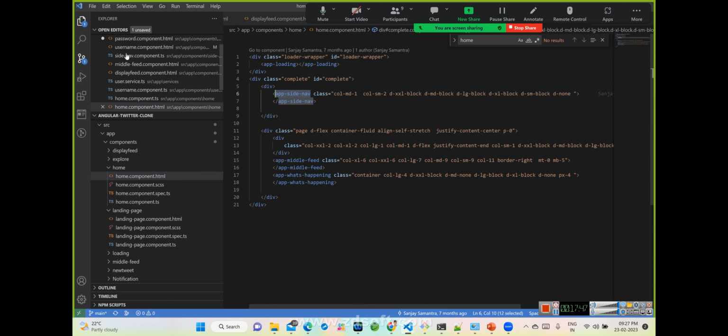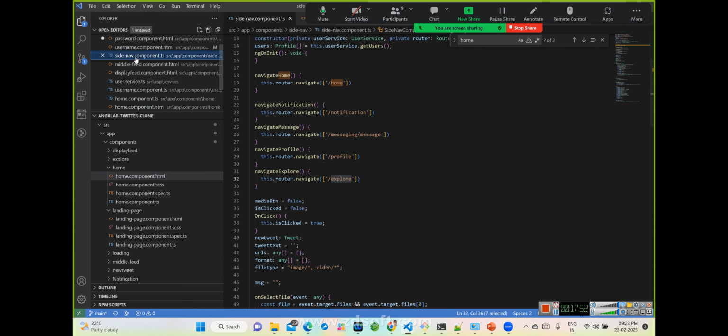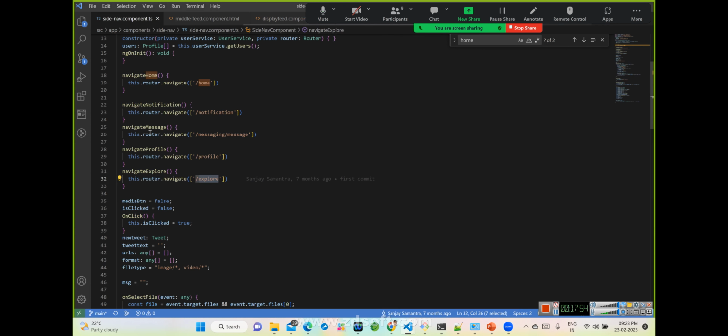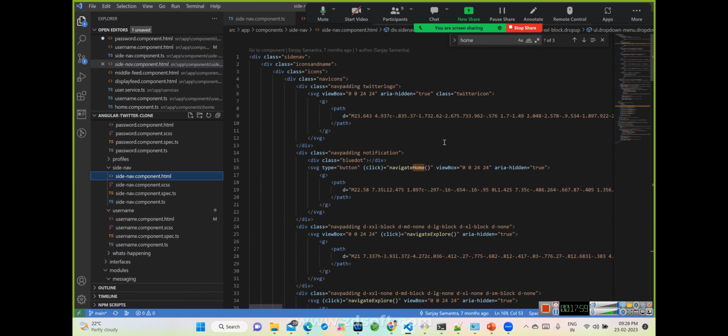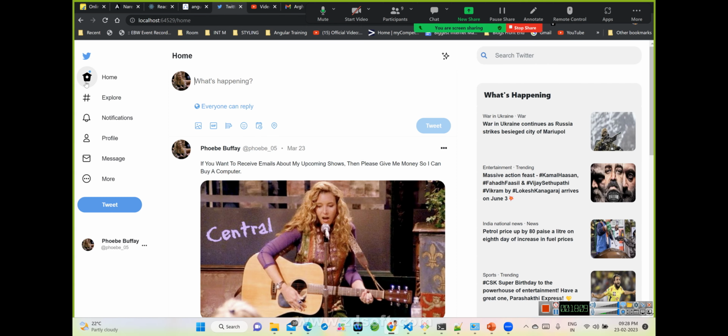So let's see the side nav, right? App side nav, correct? So side nav is this one. If you see the side nav component, it looks like this. Here we have actually used SVG images and other things to draw good looking icons. See, these icons are all SVG things, okay? We can use our Bootstrap icons or some FontAwesome icons, or some other icons, anything we can use. And there are some navigation links we can see over here, correct?